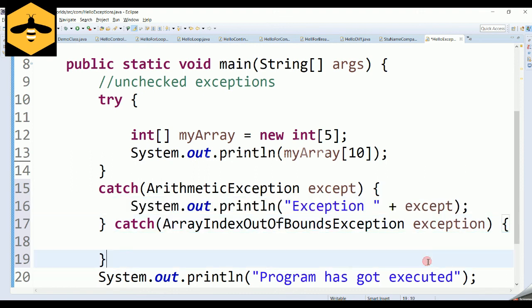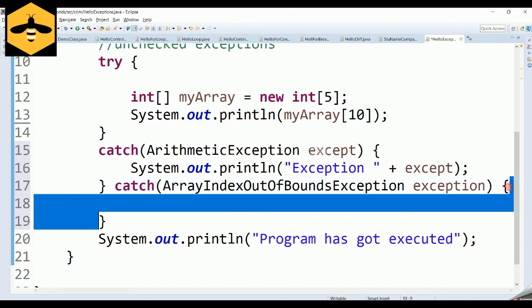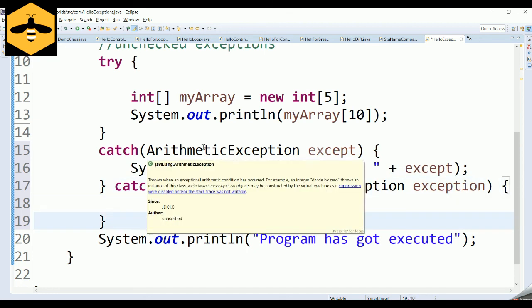Coming to the types of exceptions, you have checked and unchecked exceptions. Checked exceptions are the exceptions that happen during the compile time, and unchecked exceptions are the exceptions that happen during the runtime. While coming to the hierarchy of the catch blocks, more generic exceptions should sit at the bottom, and the more specific exceptions should sit at the top.